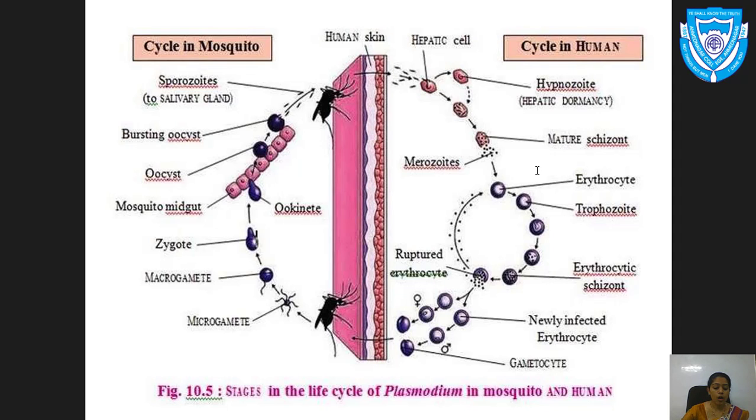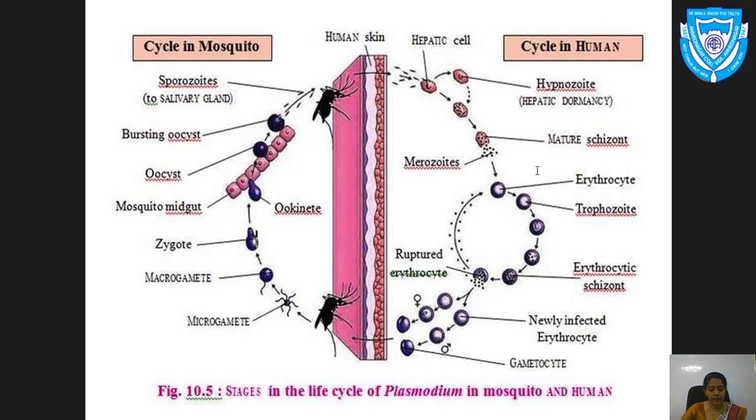Now again, when a normal, non-infected mosquito comes and bites the human being, who is infected with malaria as he has hemozoin in his blood, the entire cycle goes on repeating.